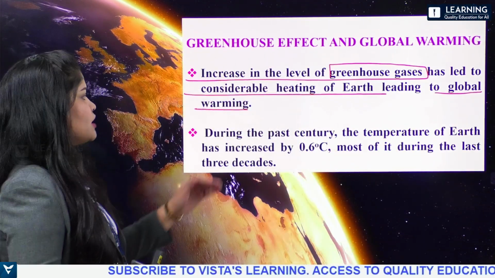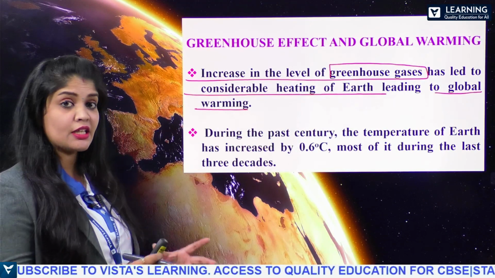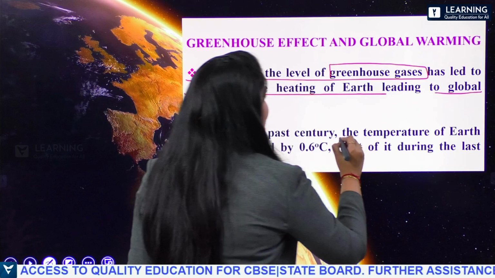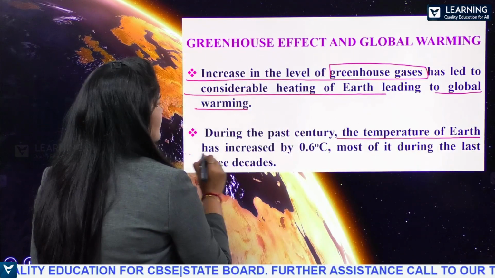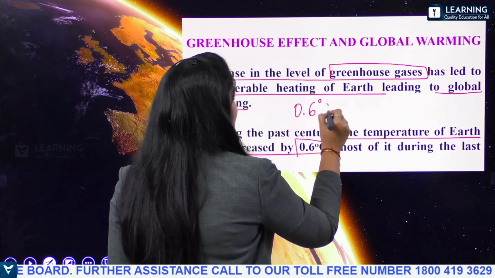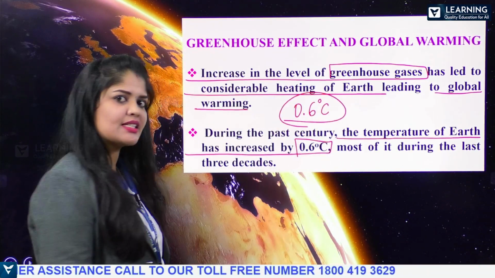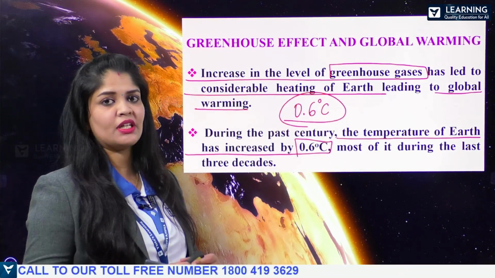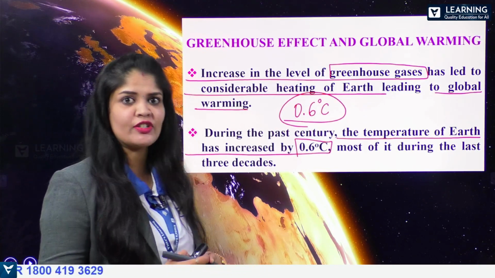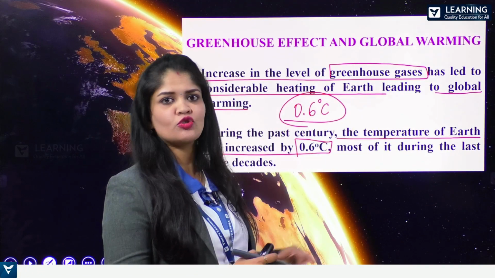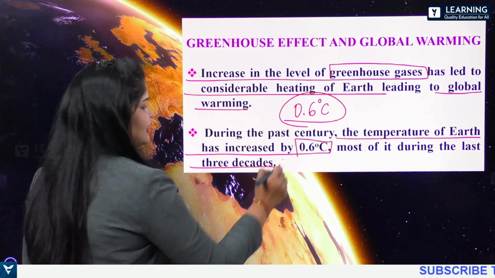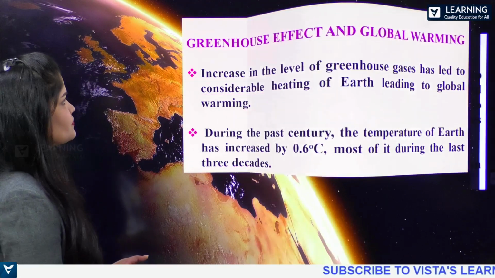So during the past century, particularly during the past 3 decades, the temperature of the Earth has increased by 0.6%. If this situation continues at the same rate, it is going to lead to further heating up of the Earth's surface, which further contributes to global warming. Most of it happened during the last 3 decades.